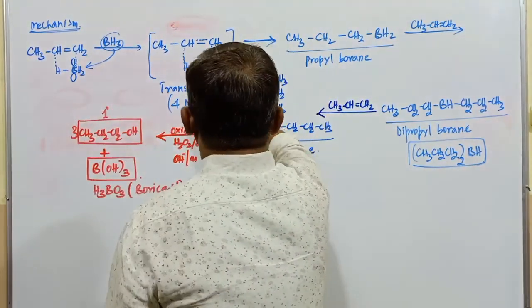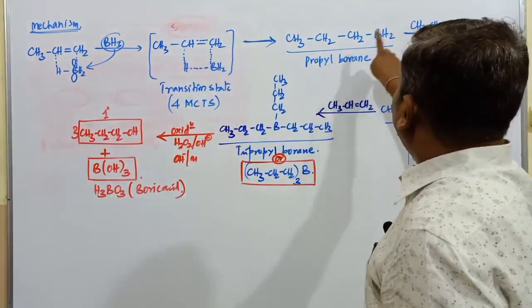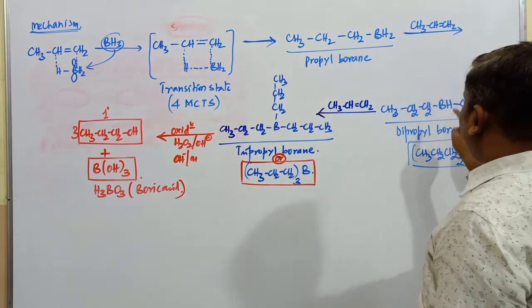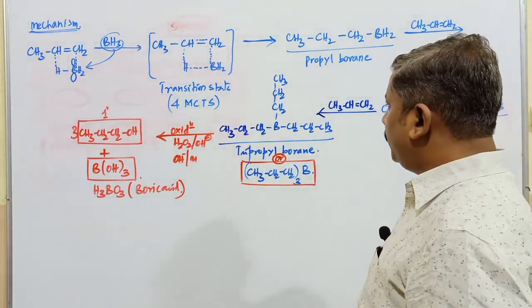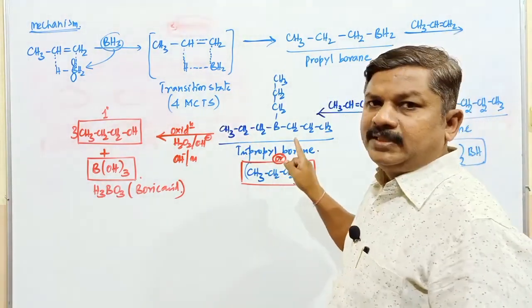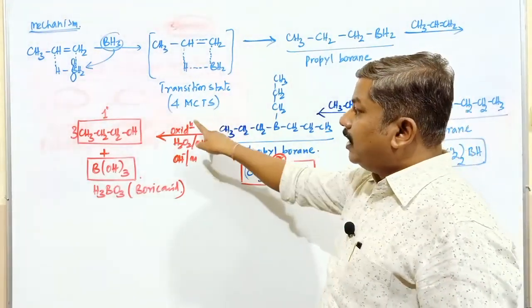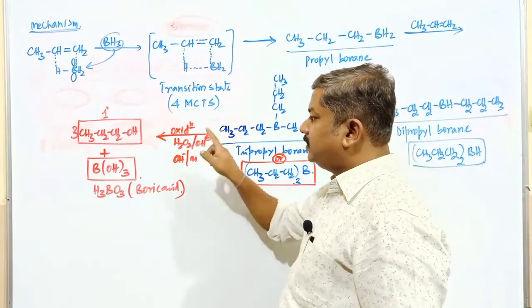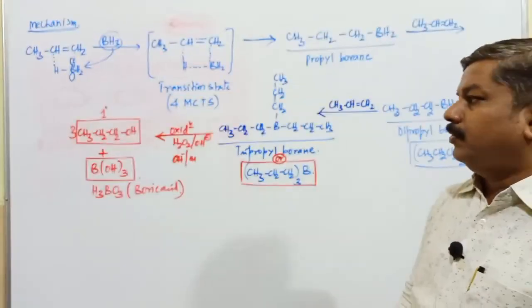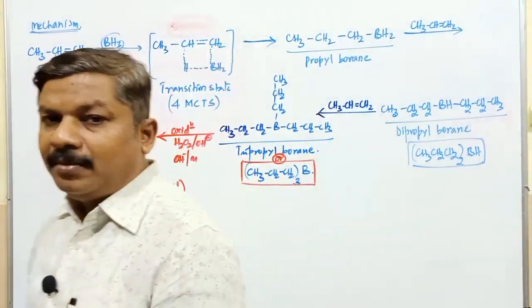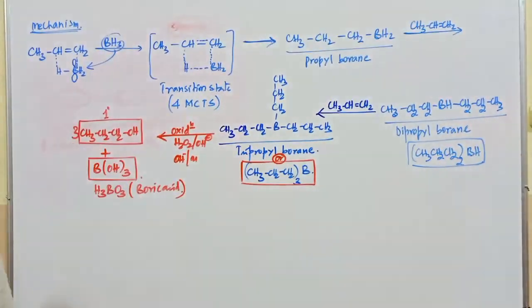Further, this is converted into propyl borane, which combines with another molecule of alkene to form dipropyl borane. Another alkene is added to form tripropyl borane. Up to the formation of this compound, it is called hydroboration. Oxidation takes place in the presence of hydrogen peroxide to form the respective alcohol. So formation of an alcohol takes place in this reaction.